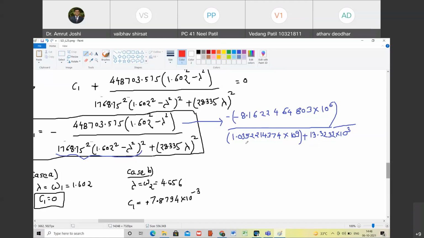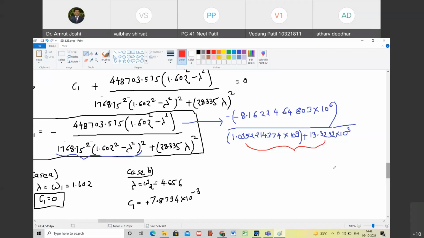Okay, after that you do this sum and tell me what is the sum. So that also I will write 1.0352214 into 10 power 9 plus 13.3232 into 10 power 3. But actually, I got 16.66 into 10 raised to 3 and not 13.32.